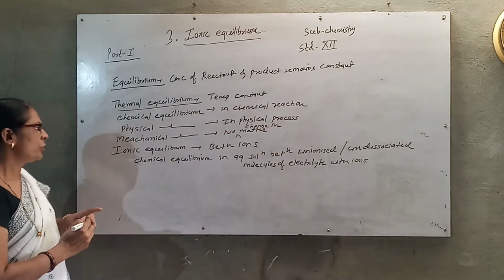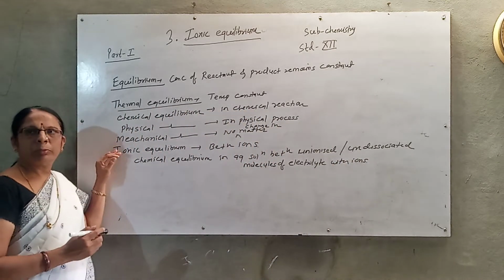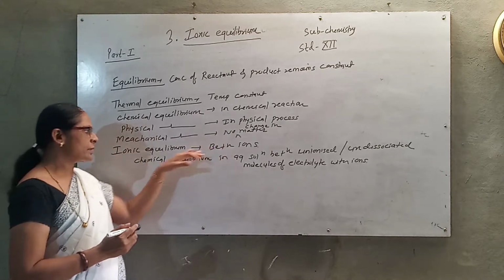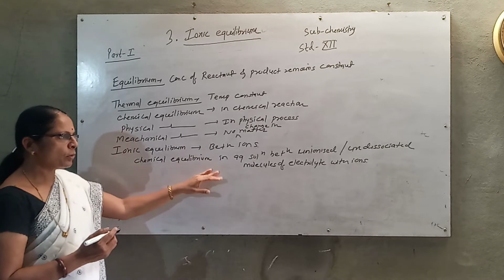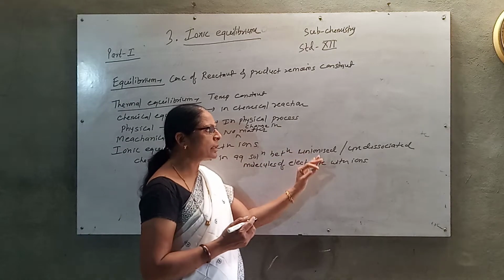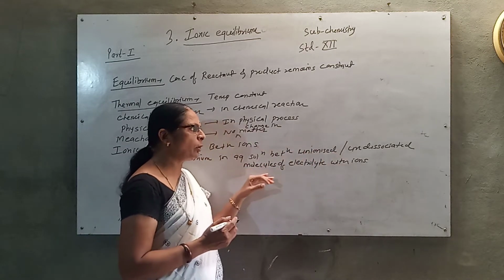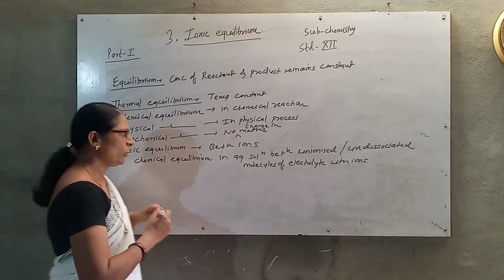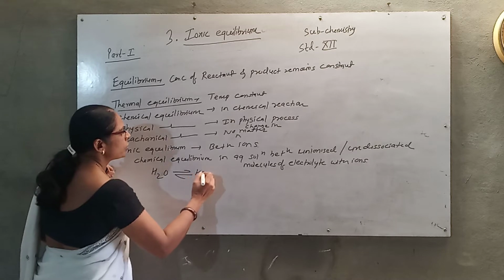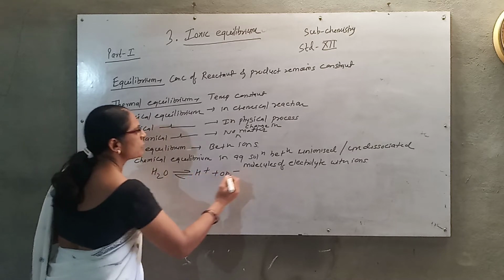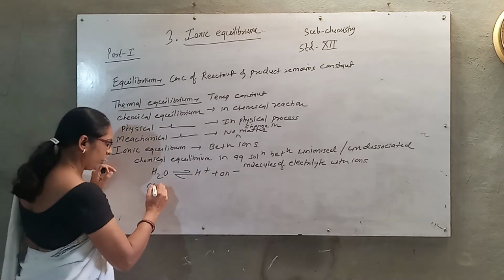Look here. What is ionic equilibrium? The equilibrium between the ions is called ionic equilibrium, or chemical equilibrium in aqueous solution between unionized or undissociated molecules of electrolyte and the ions. For example, water dissociates into H plus and OH minus ions.